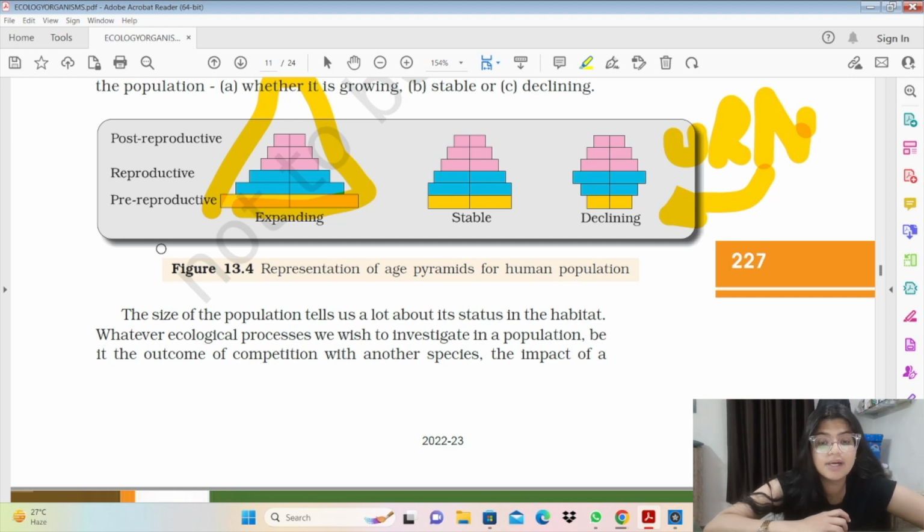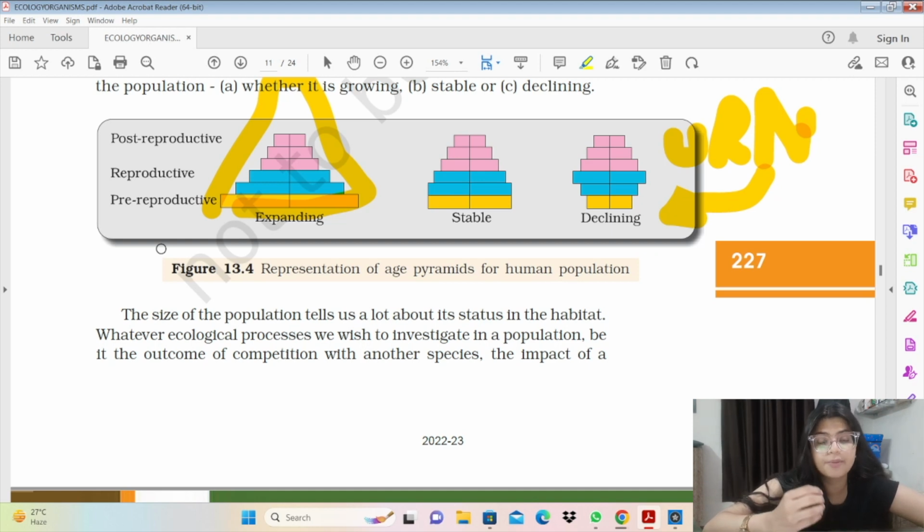If we talk about stable, it has the same number of reproductive and pre-reproductive individuals, while the post-reproductive individuals are fewer. In declining, the pre-reproductive will be fewer, the reproductive will be the most, and the post-reproductive will be fewer than that. So in this we have an older population and the children. We have a smaller older population, but we have a reproductive population of the most number of individuals.